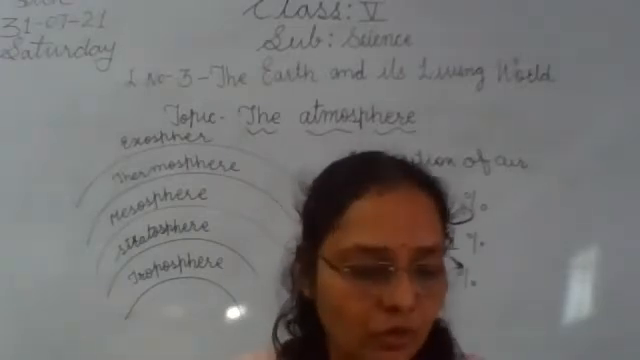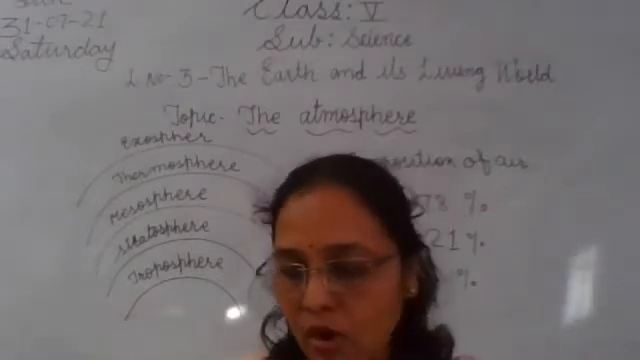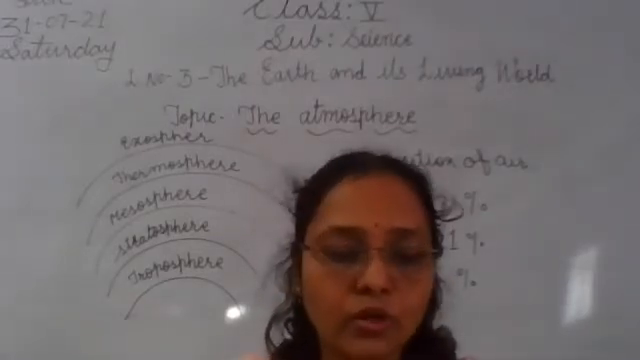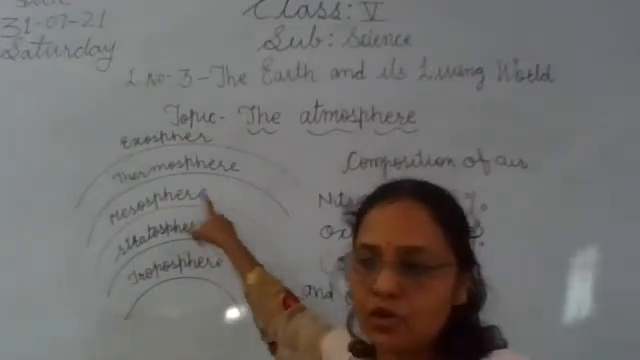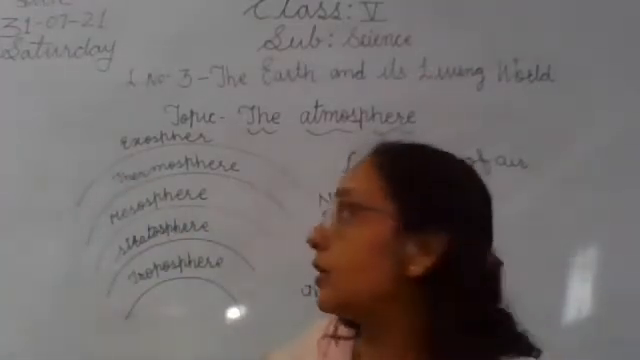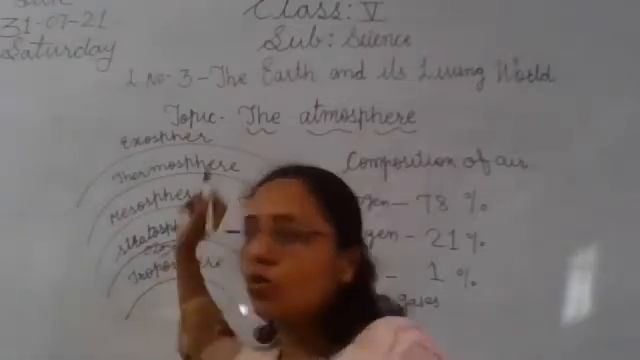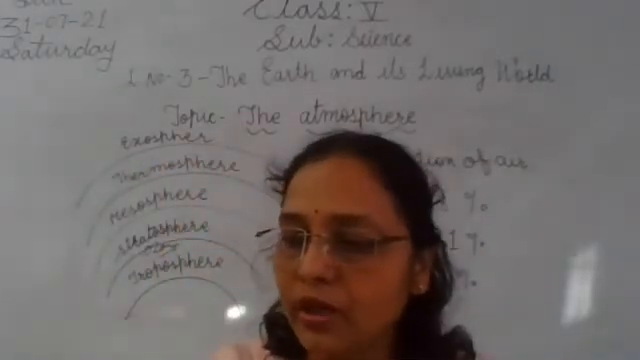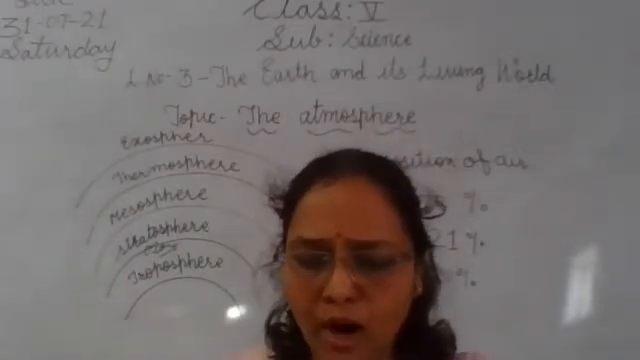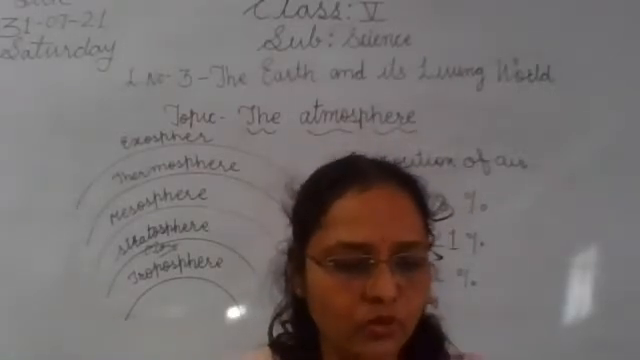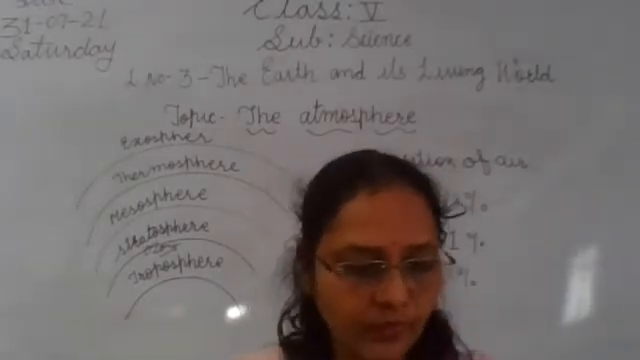In the lower part of the stratosphere there is a layer of a gas called ozone. Here, in between the troposphere and stratosphere, is a layer of ozone gas. The ozone layer is found in between the troposphere and stratosphere. You know why the ozone layer is important? The ozone layer is very much important. See why? Let's see now.